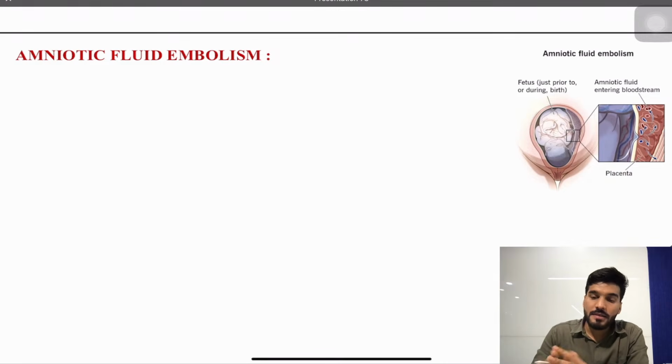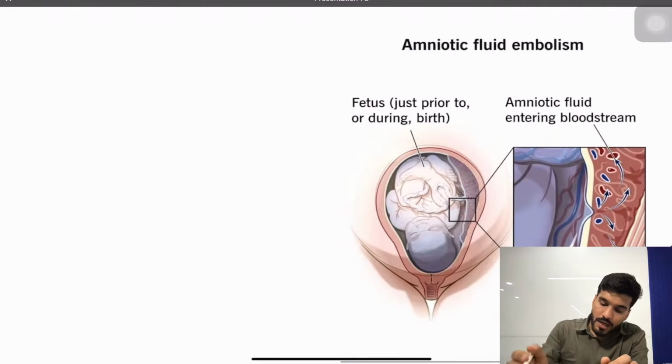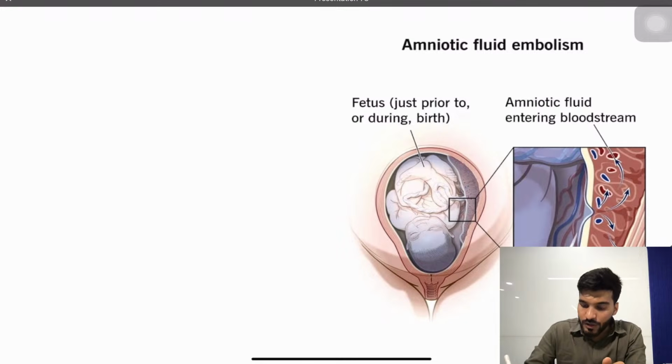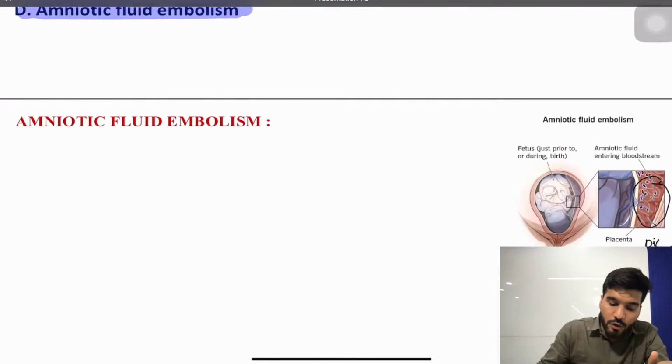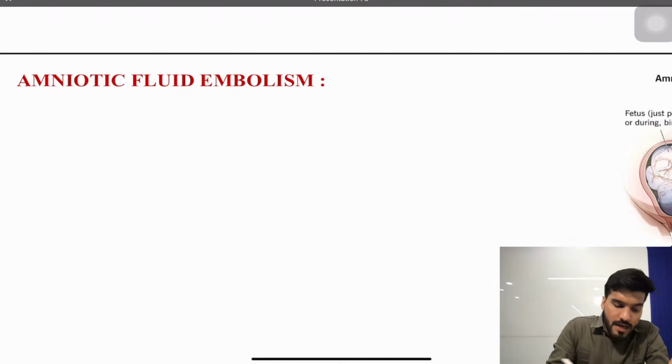Now what exactly happens in this amniotic fluid embolism, my dear students? The contents of the amniotic fluid are entering into the maternal circulation. If you look here, amniotic fluid is entering into the bloodstream, and when the amniotic fluid and its contents enter the bloodstream and go into the maternal circulation, they further lead to DIC. So what is amniotic fluid embolism in normal words? Sir, it is an intravascular invasion.